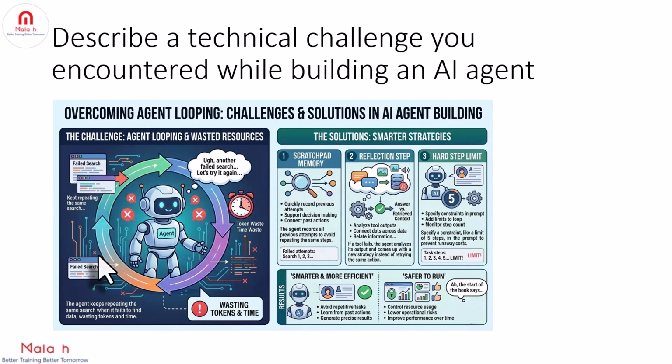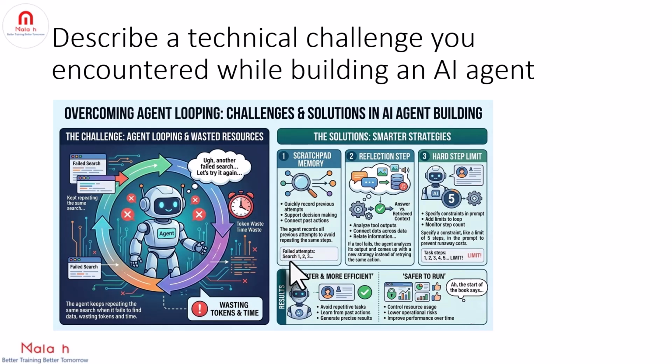Describe a technical challenge you encountered while building an AI agent. A common challenge is agent looping. That is, the problem is that the agent kept repeating the same search when it failed to find data, wasting tokens and time. And the solutions are, the first one is using scratchpad memory.